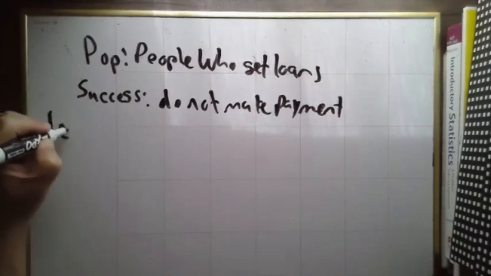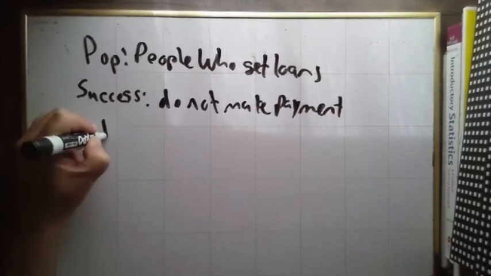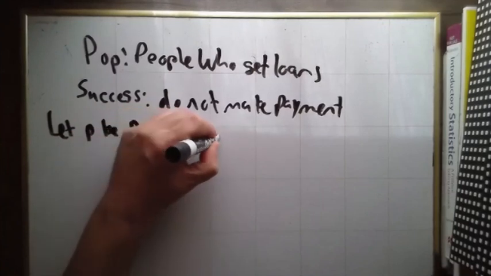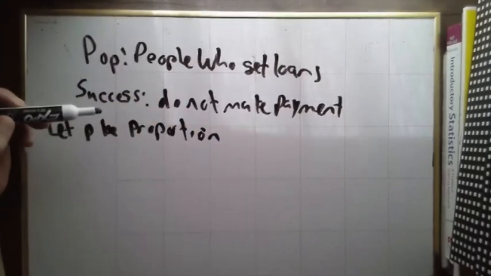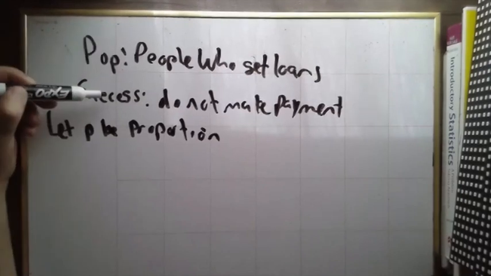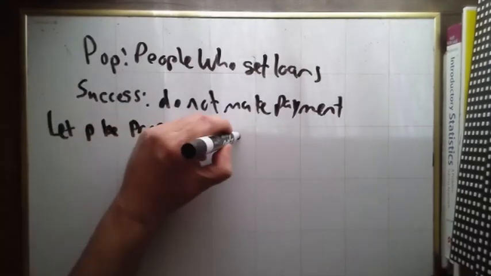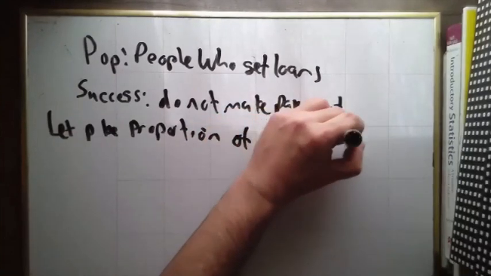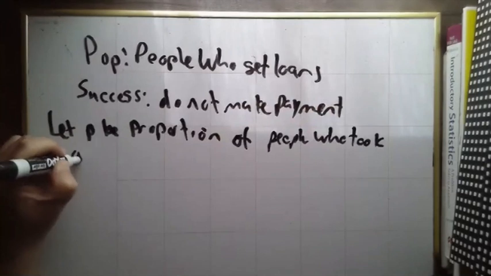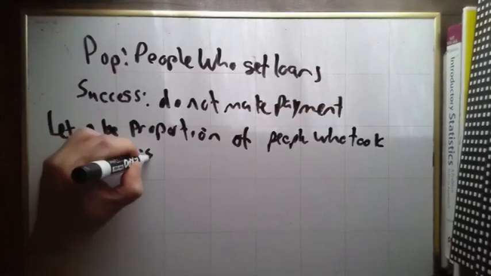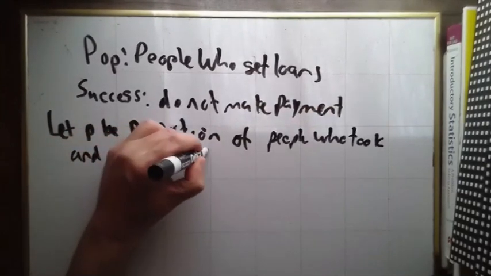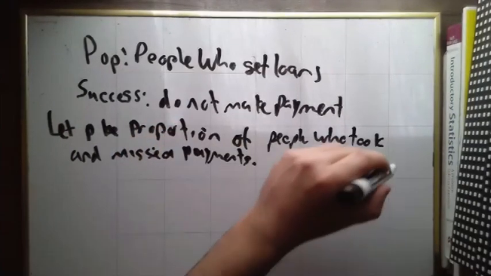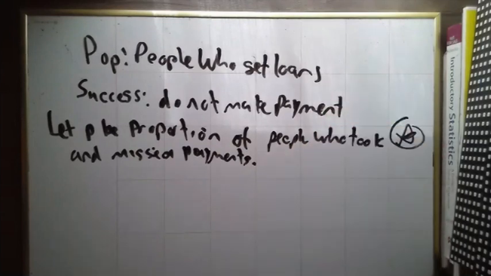We're going to write out, let P be the proportion of the population that were successful, of those that did that, of people who took a loan and missed payments. That is a required step right there, identifying your variable.